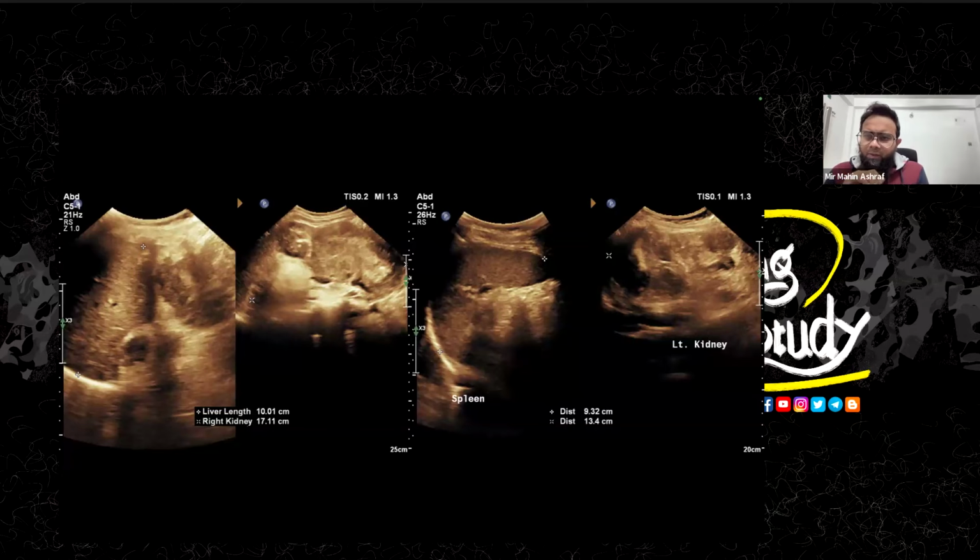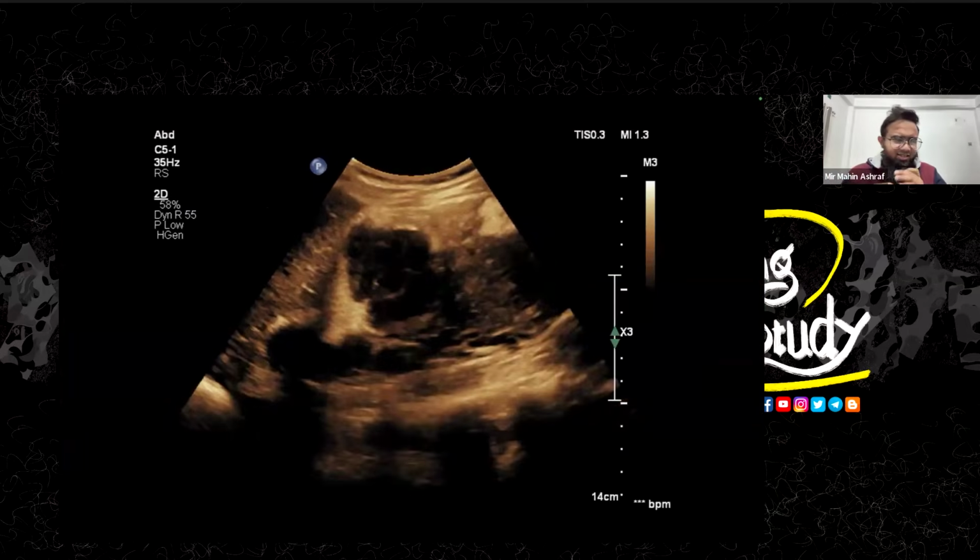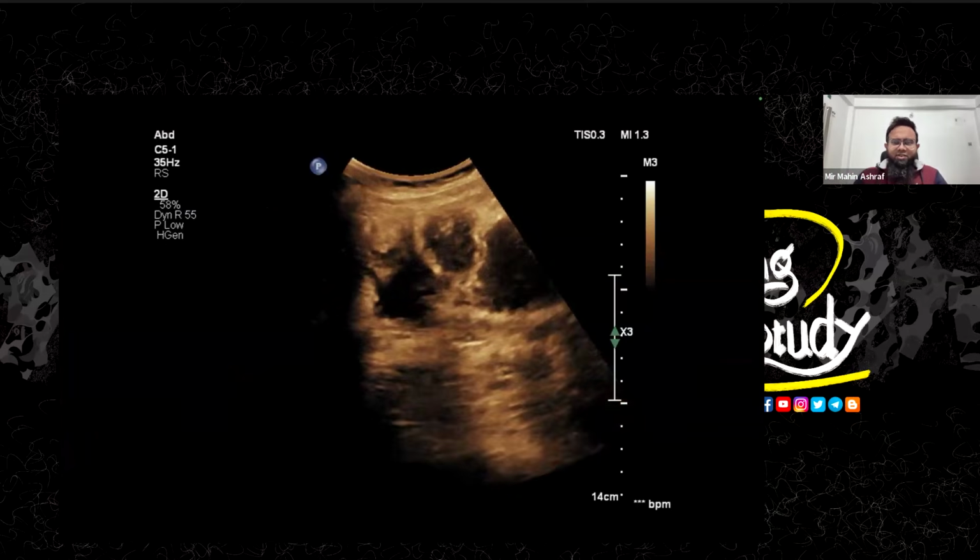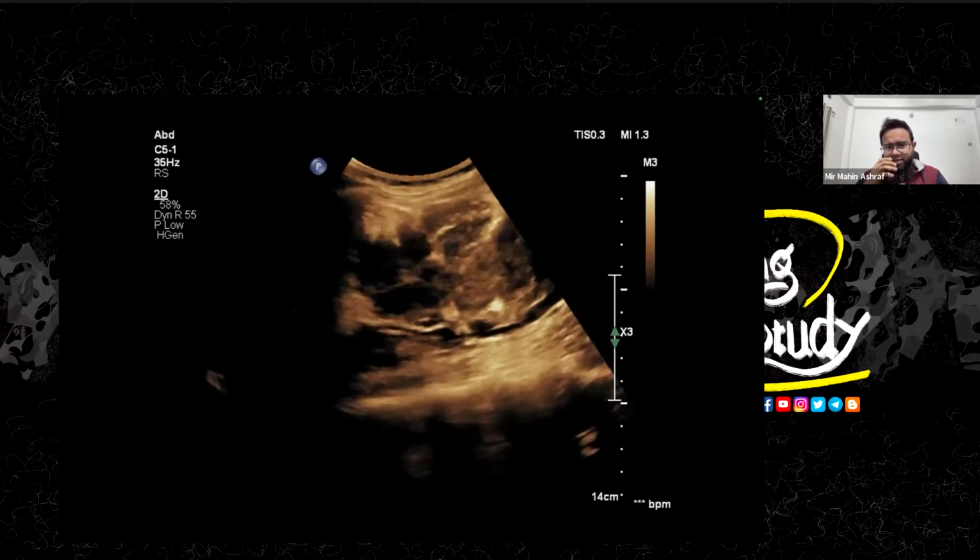Now, what do you want to look for? Let me show you the left kidney, then we'll discuss it a little. So here you can see the left kidney. It obviously looks like the right one.